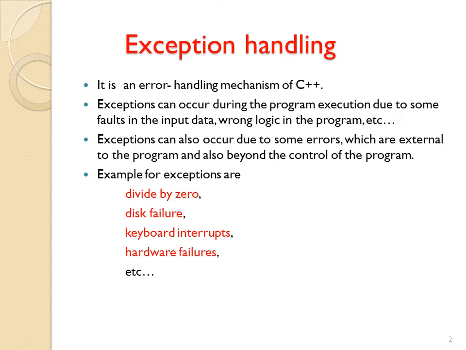Exceptions can occur during the program execution due to some faults in the input data or wrong logic in the program, etc. Exceptions can also occur due to some errors which are external to the program, and also it may be beyond the control of the program. Examples of exceptions are divide by zero, disk failure, keyboard interrupts, hardware failures, etc.